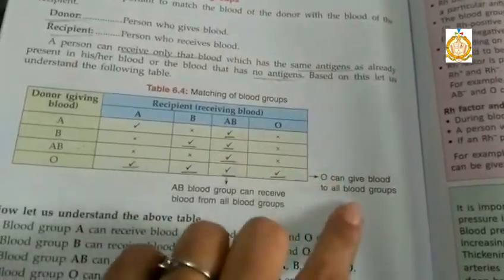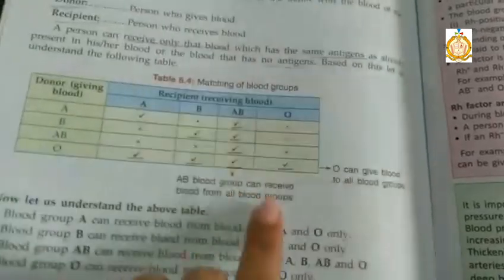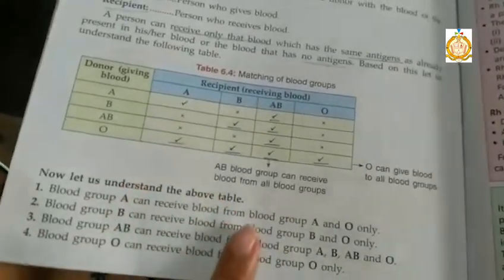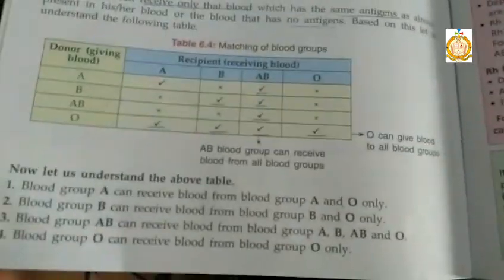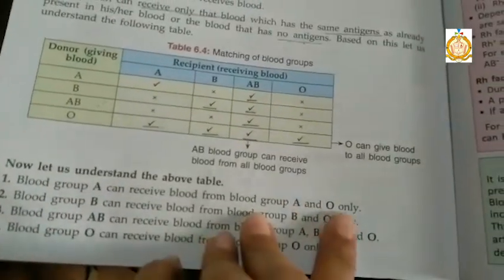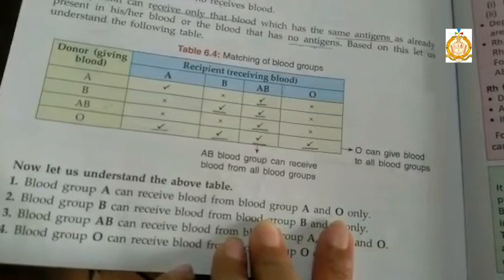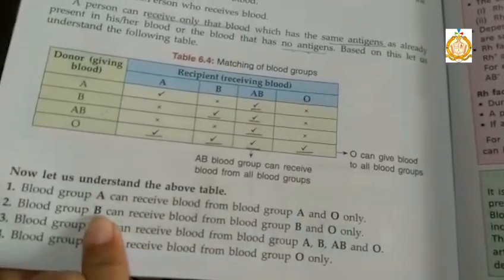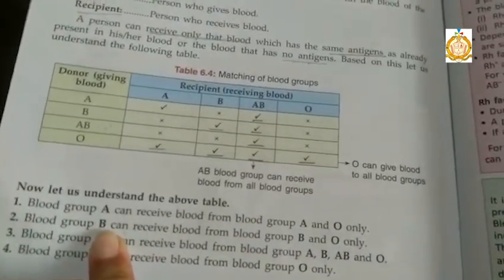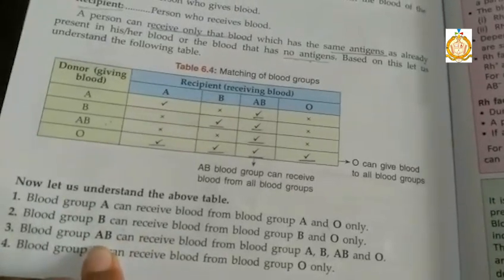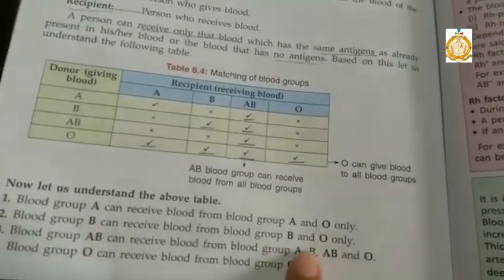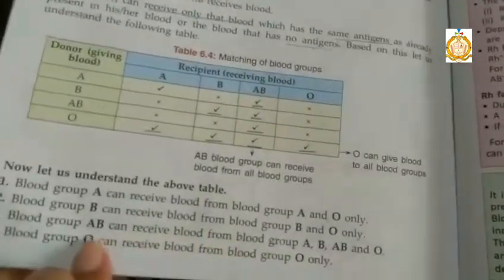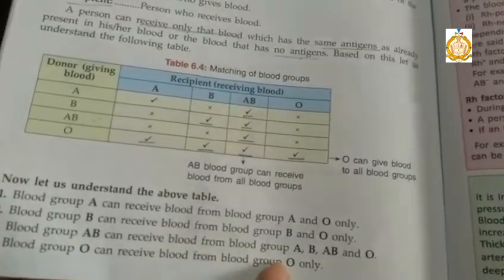So O can give blood to all blood groups, and AB blood group can receive blood from all blood groups. Now let us understand the above table. Blood group A can receive blood from A and O only. Blood group B can receive blood from group B and O only. Blood group AB can receive blood from blood group A, B, AB and O. So AB can receive blood from any of the blood groups. Blood group O can receive blood from blood group O only.